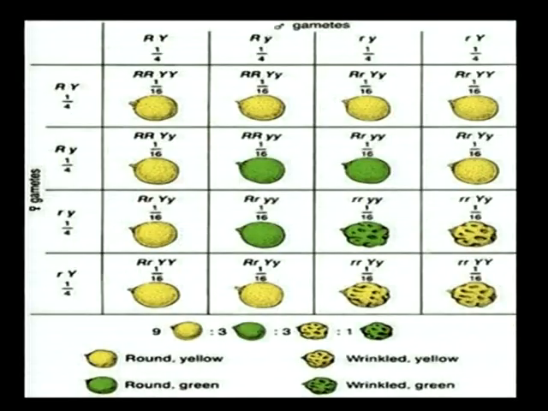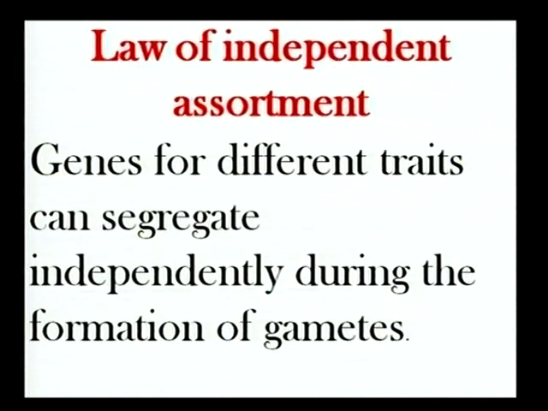Here see, friends, if Mendel crossed this type of plant, then he got this type. When he crossed these two types, he got this. This is an example of dihybrid cross, friends. After doing this experiment, he stated the third law. It is the law of independent assortment. Genes for different traits can segregate independently during the formation of gametes.